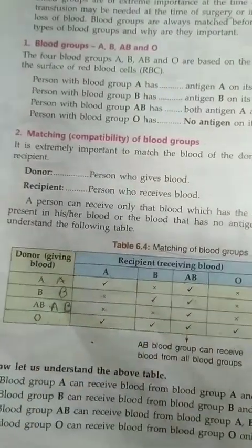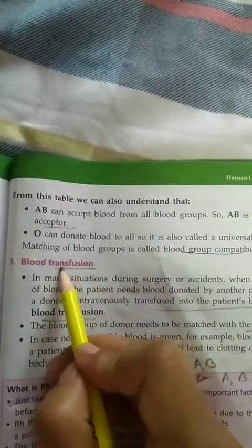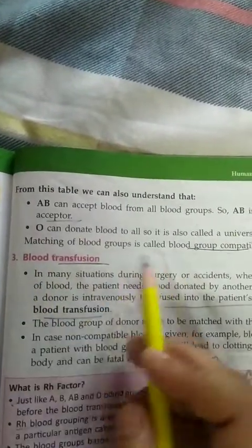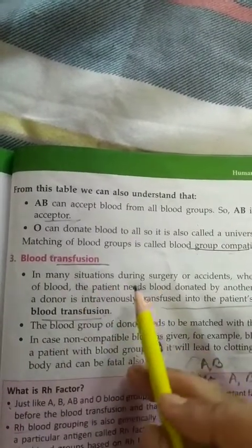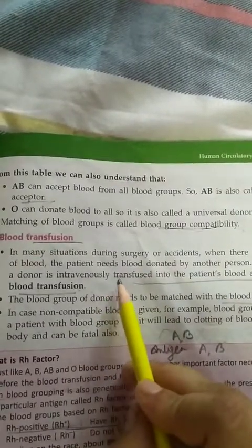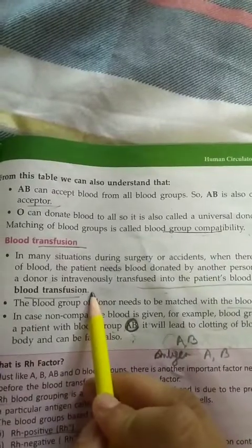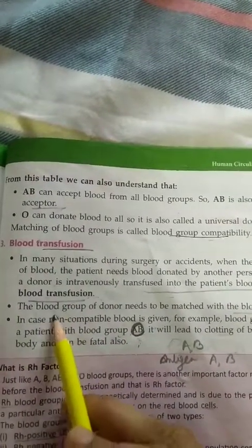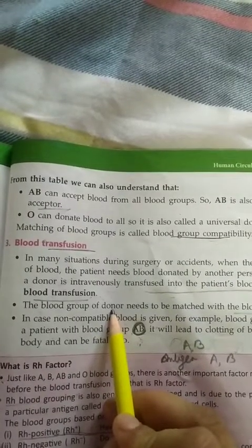Now come to the next point, that is blood transfusion, means blood transfer. So we already know why we need blood transfusion or transfer of blood during surgery or accident. The process of giving blood from one donor to another recipient is known as blood transfusion. And before giving the blood, we should match the blood. So you already know who can give blood to whom.